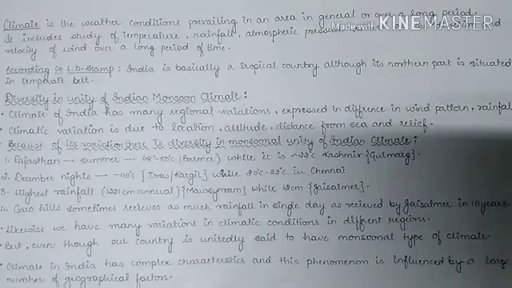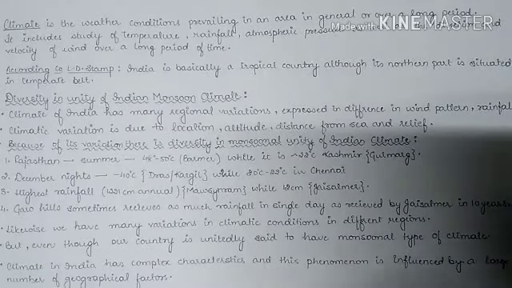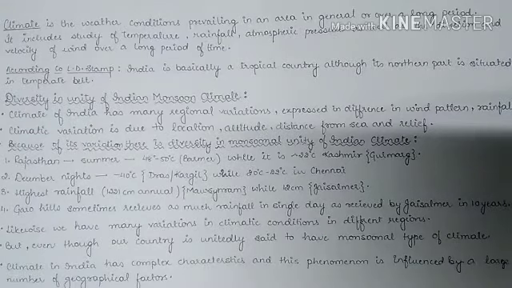So climate is weather condition prevailing in an area in general over a long period of time. Okay? So we generally tend to confuse climate and weather. See, weather is the atmospheric conditions at a particular time, while climate is a weather condition that is prevailing for a very long period of time. So the general tendency of the weather conditions in the area is known as climate.